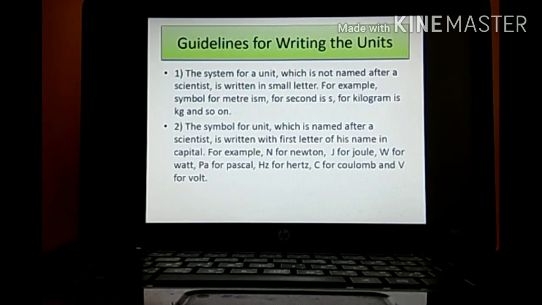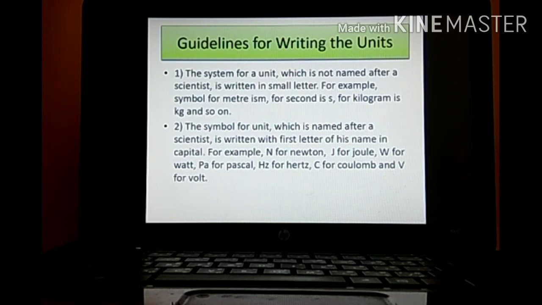Next one, there are certain guidelines for writing the unit. First guideline is that the symbol for a unit which is not named after a scientist is always written in small letters. For example, meter is written as small m, seconds is written as small s, kilogram is written as small kg only. As meter, seconds, kilogram are not at all the name of a scientist, they are denoted all in small letters.